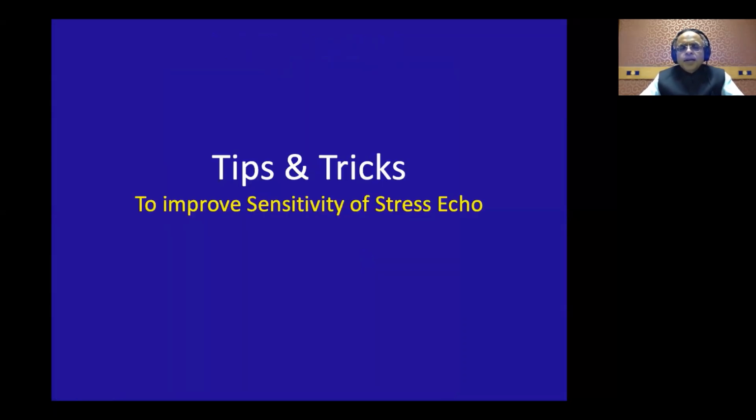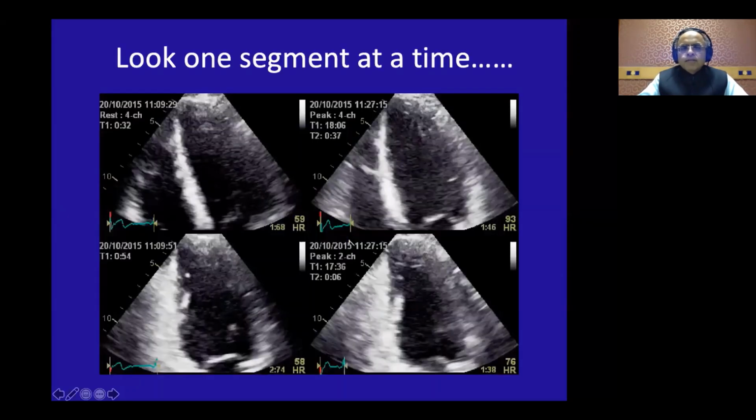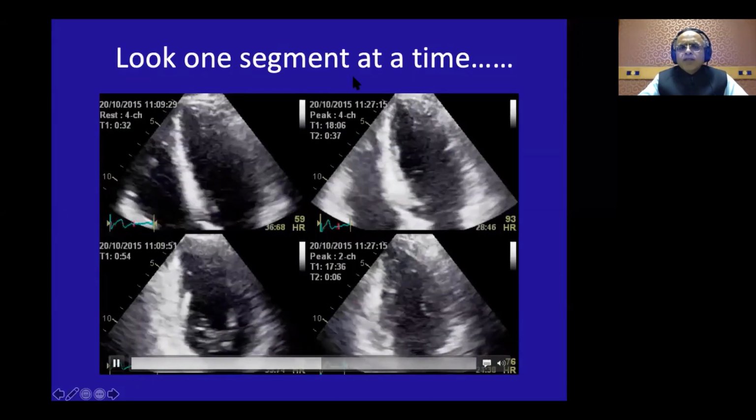Now there are certain tips and tricks to improve the sensitivity of stress echo, and these are not only for stress echo, but are also very important to pick up regional wall motion abnormality in any resting echo. So that is why I want to focus on these tips and tricks. They are not only for echocardiography, but also if you're reading, say, a cine MRI, there also you can use the same tips and tricks for regional wall motion assessment. First of all, look at one segment at a time.